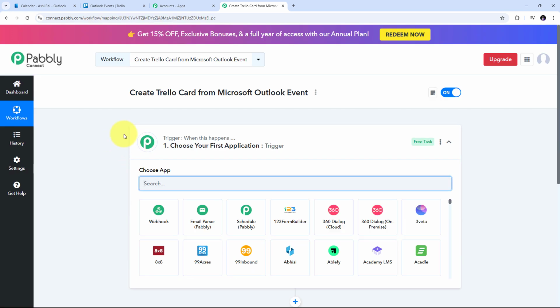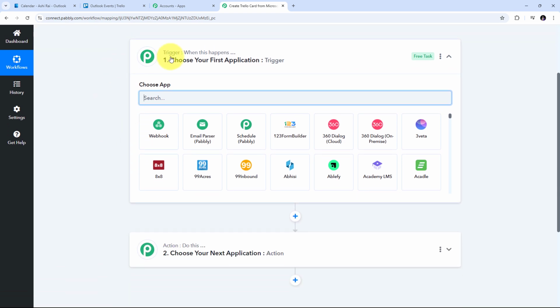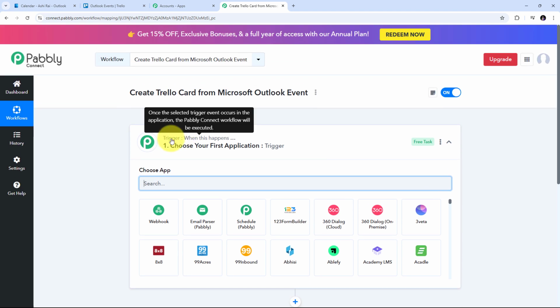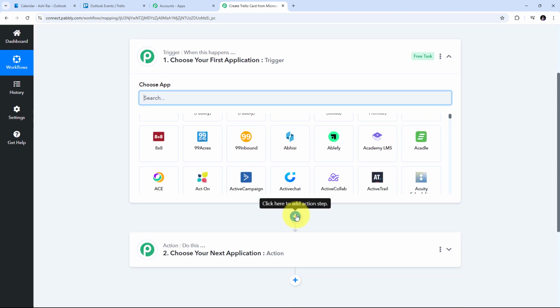And here it will take us to this most important window of our workflow. And here in this window, I have these two boxes of trigger and action. So trigger and action are the two main principles on which our workflow works. Trigger says when this happens, action says do this. So trigger is going to be the first step that will get executed in our workflow, and action is just going to follow that.